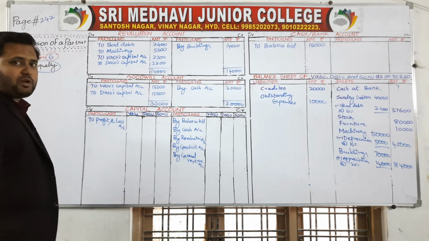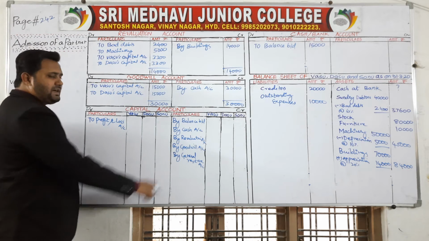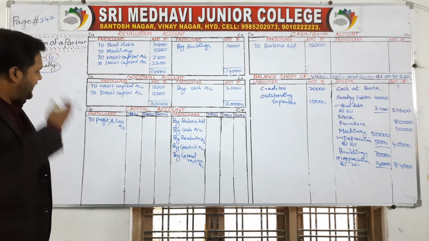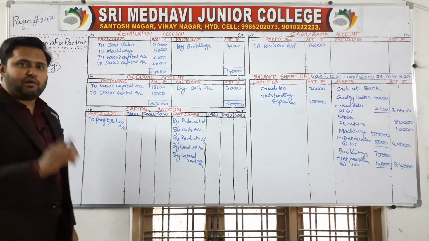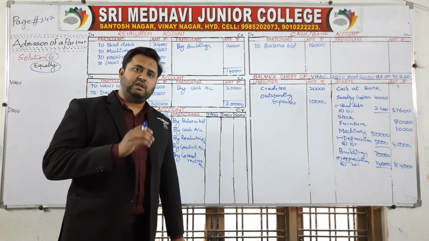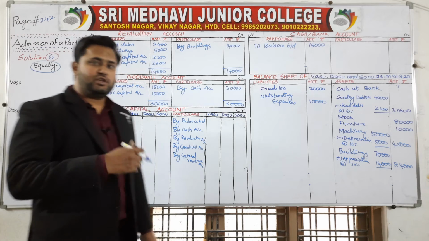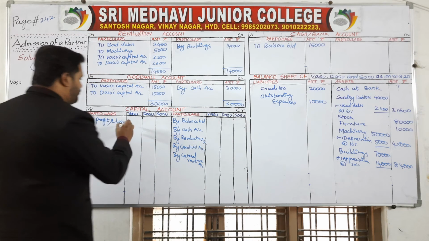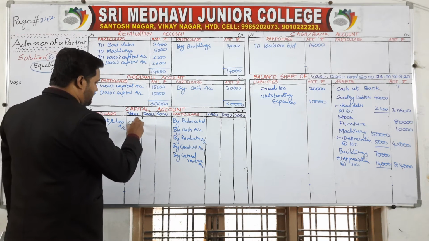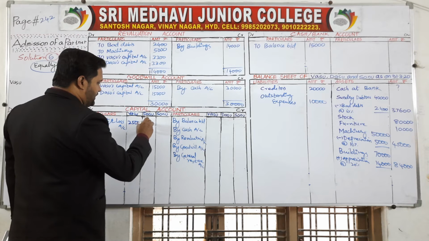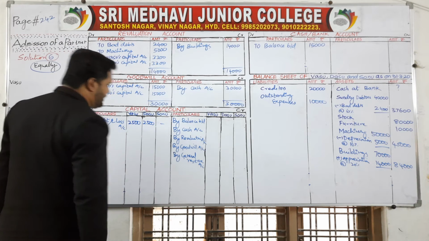Why are we showing it to profit and loss account here? Why are we not writing it in the by balance side? Because the profit and loss account amount is given on the asset side. So distribute and write here 5,000, which is divided into two: Vasu and Dasu 2,500 each.